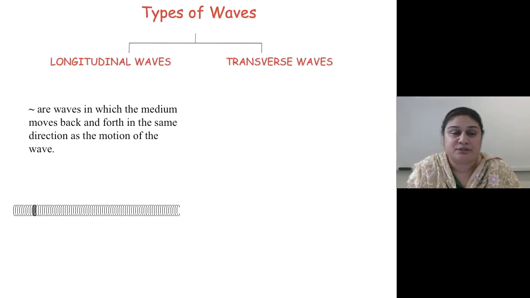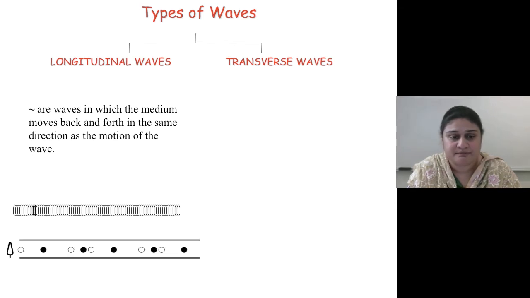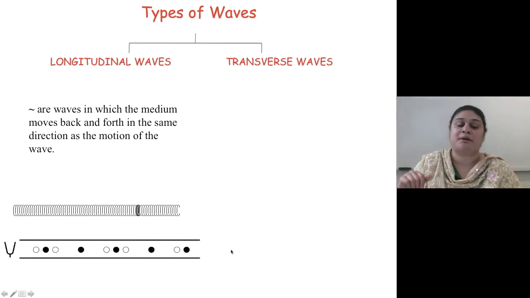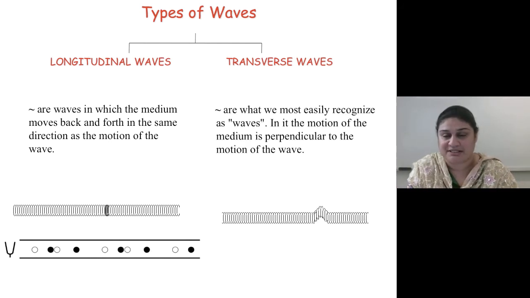So types of waves include longitudinal. They are waves in which the medium moves back and forth in the same direction as the motion of the wave, like this, where one molecule will hit the next and the next and the next, and the wave information will propagate and the medium comes back to its original state.